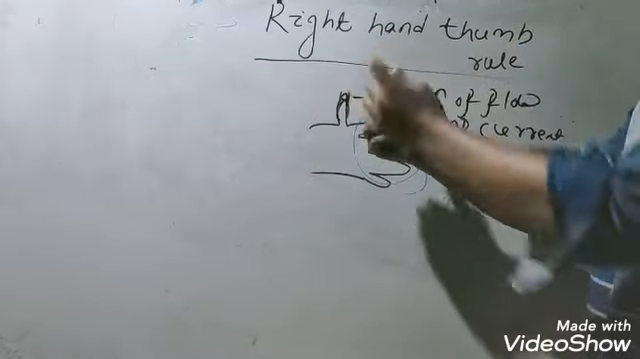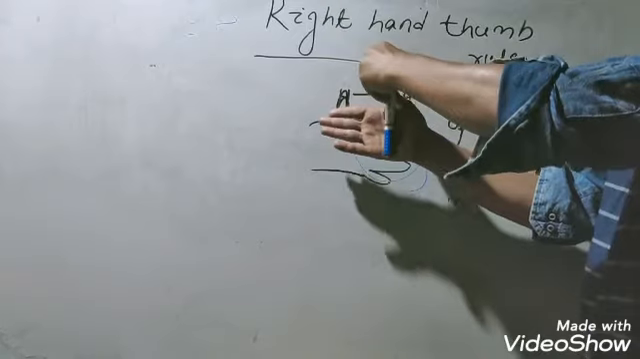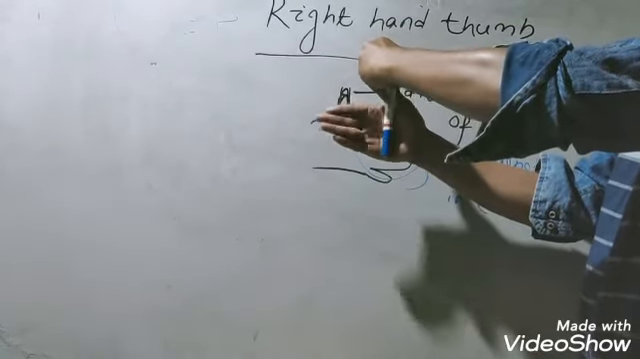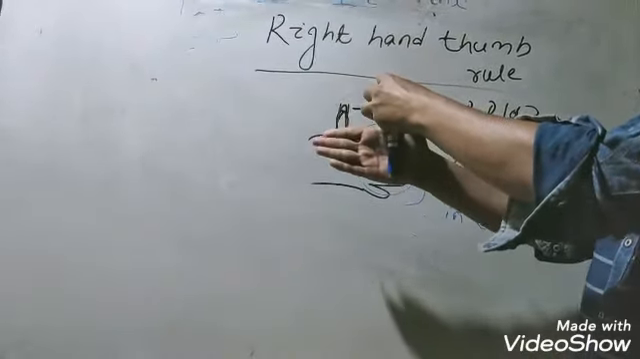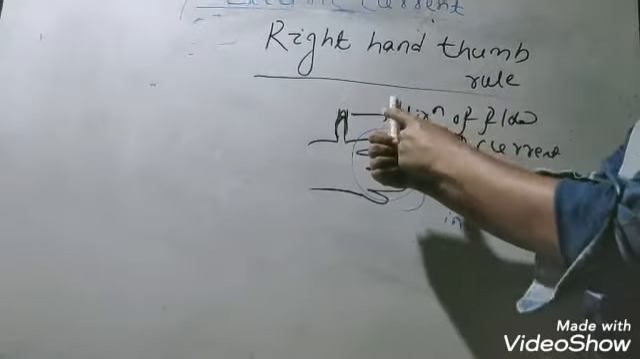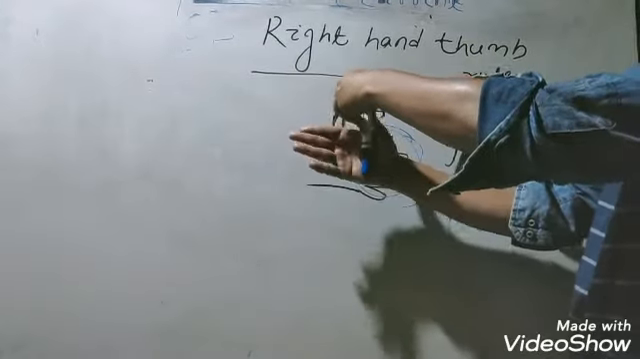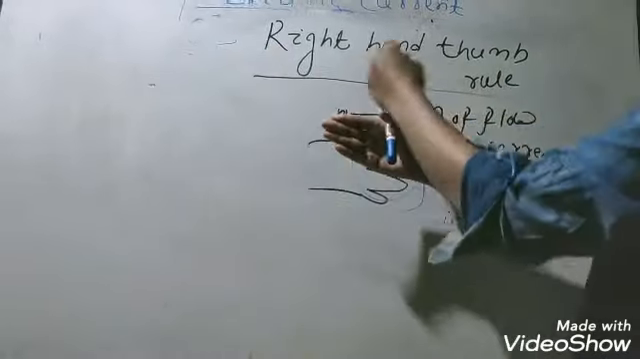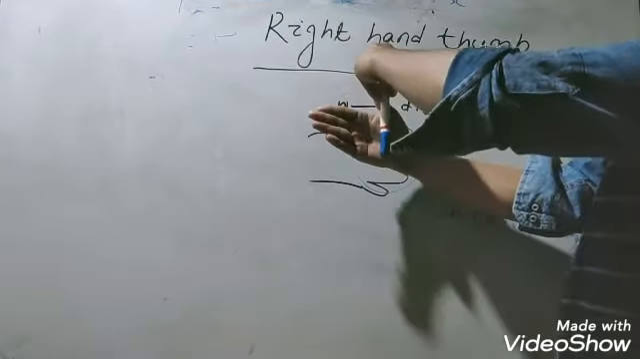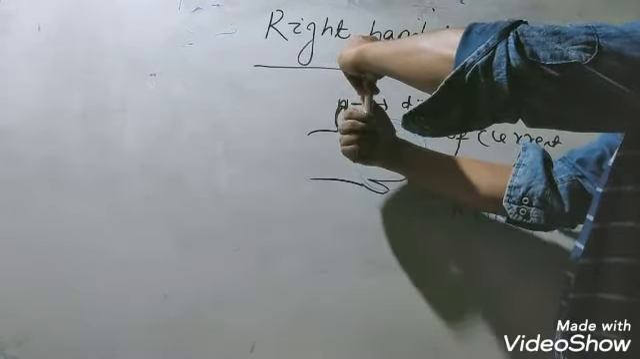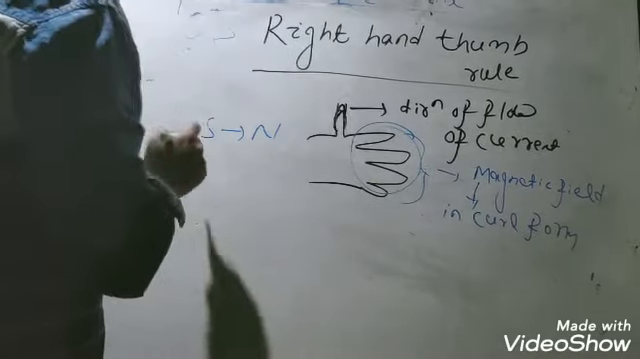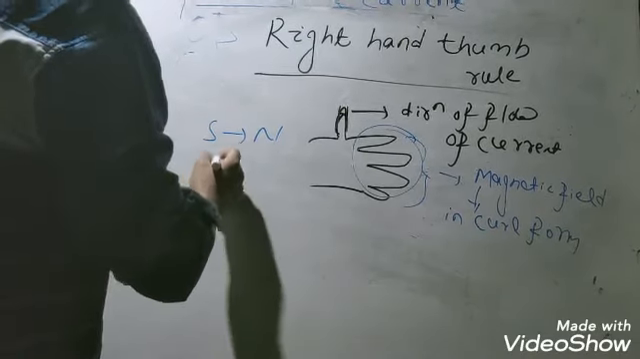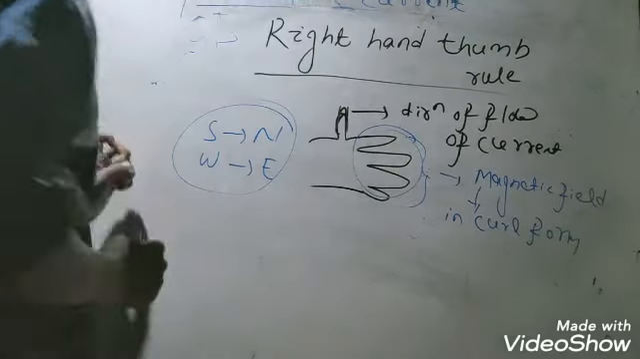It means whenever current flows from south to north, the magnetic field is perpendicular to the direction of the current, and the movement of the magnetic field is from left to right. It means the magnetic field is from west to east. Whenever current flows from south to north, the magnetic field lines are directed from west to east. So it is called the right hand thumb rule.